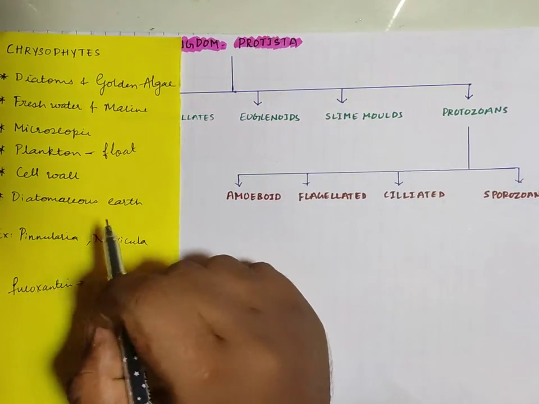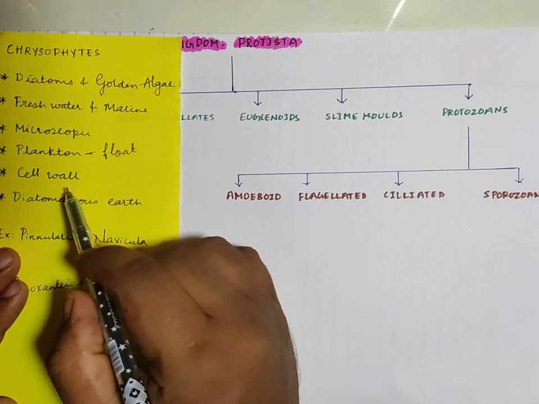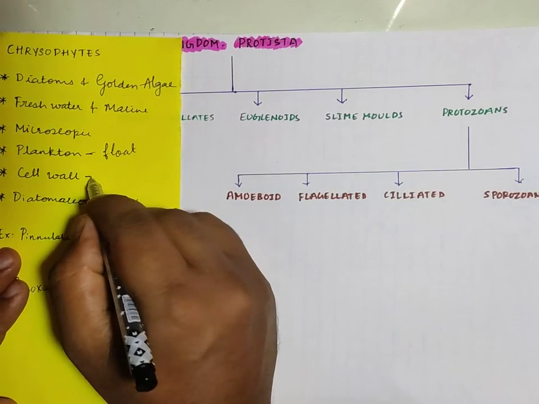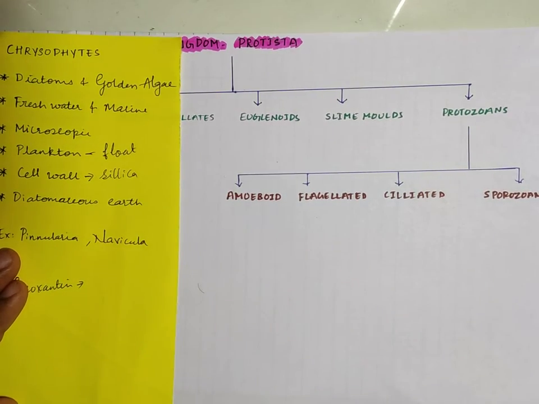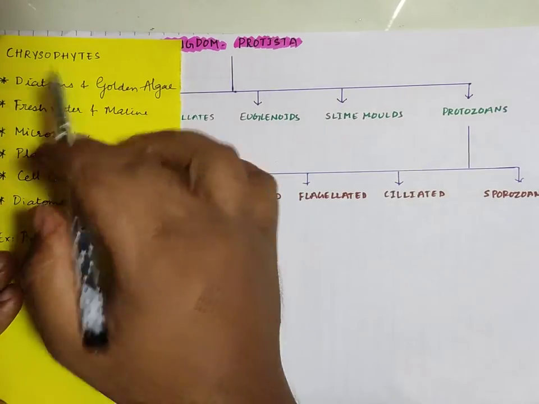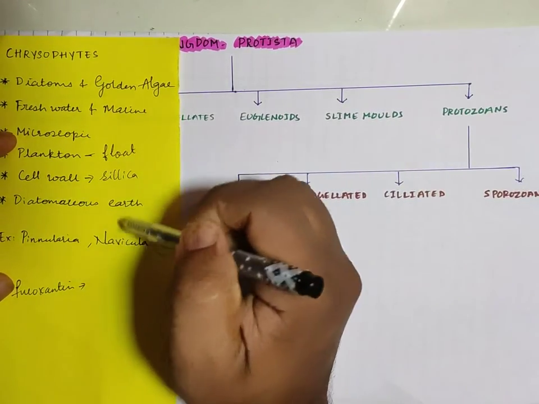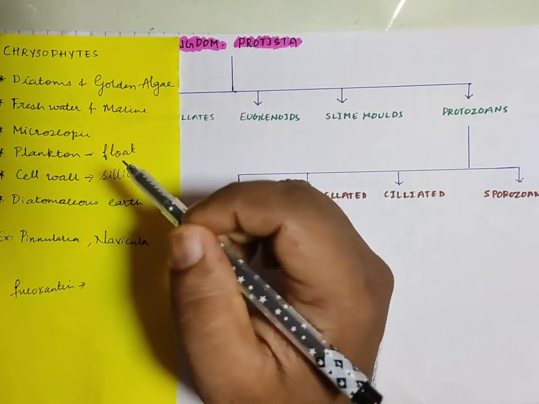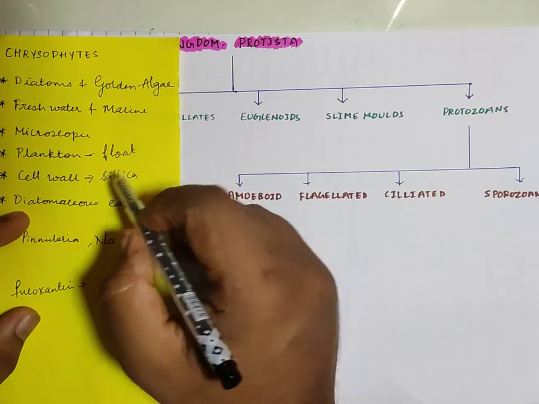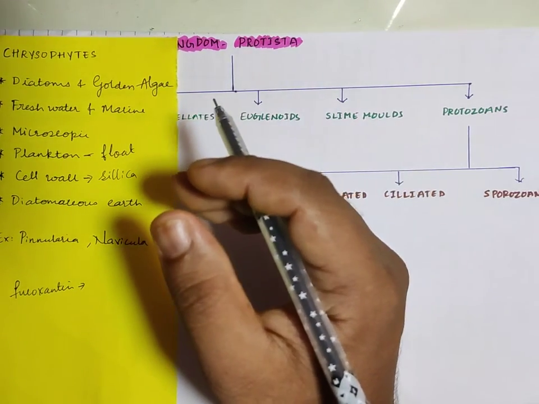Next, a very important part is the cell wall. This is very important for your examination. Here the cell wall is chiefly composed of silica. The cell wall is chiefly composed of silica in case of the chrysophytes. Now what happens after the completion of the life cycle, when these diatoms are about to die, the cell wall or the silica, when they die, they come and settle at the bottom of the ocean floor.